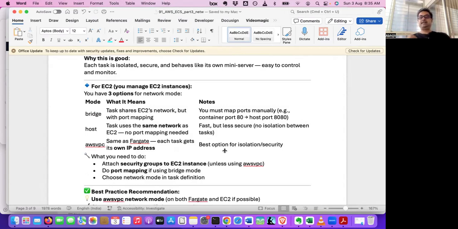Similarly, three tasks are there, so port mapping has to be there in bridge. And a host task uses the same network as EC2. No port mapping is required, no port mapping is needed for host. So it's less secure but fast.